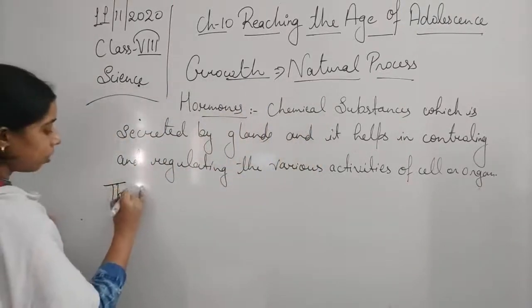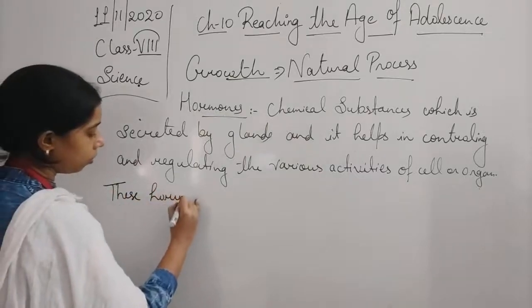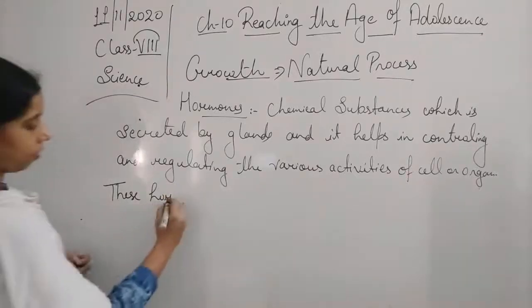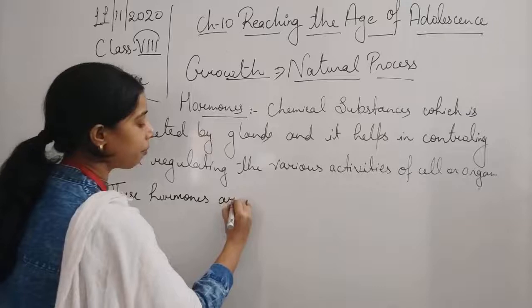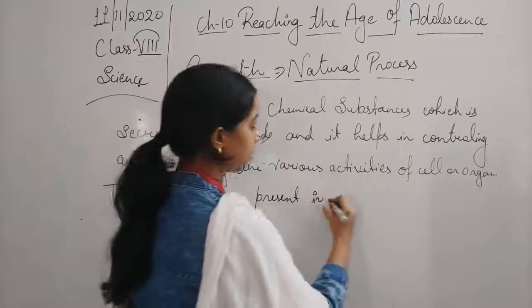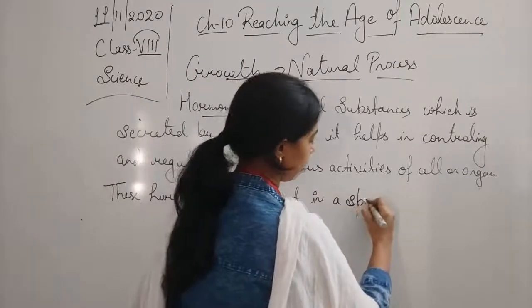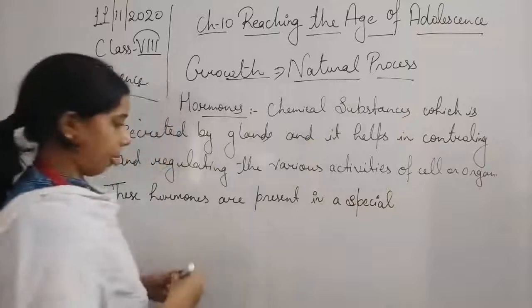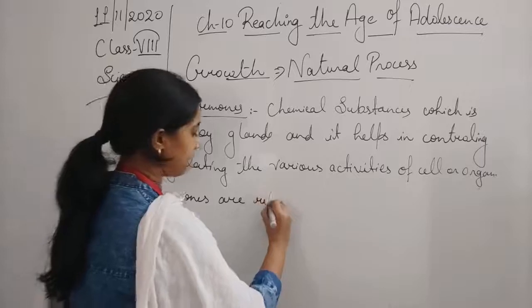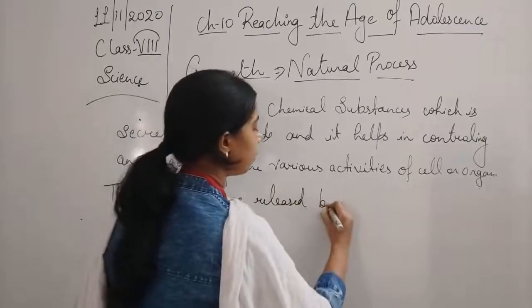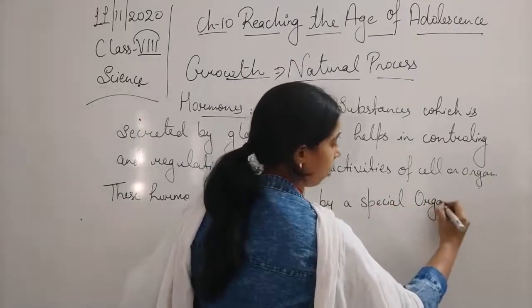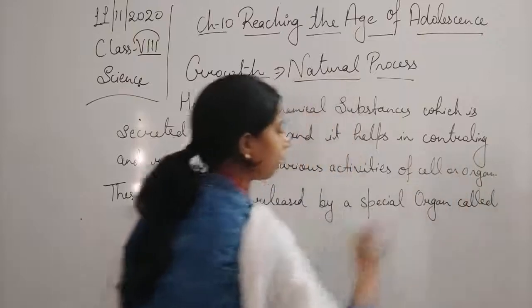These hormones are released by a special organ called glands.